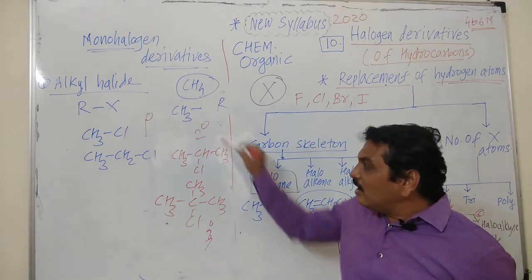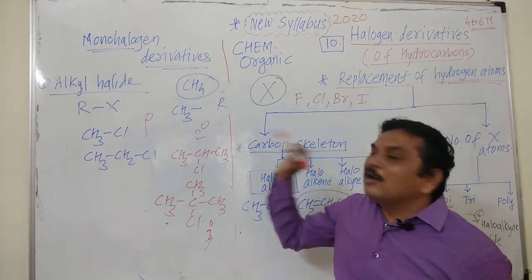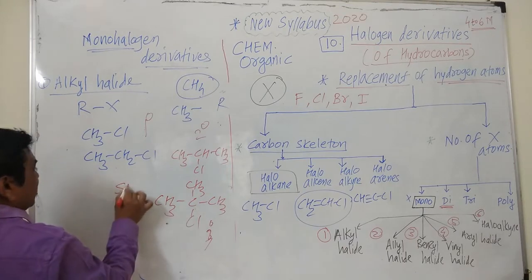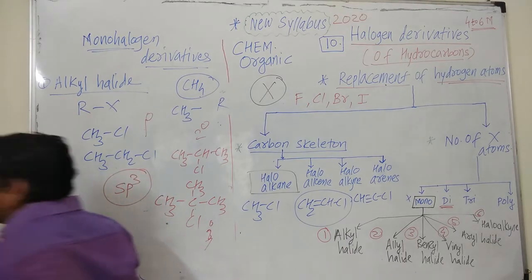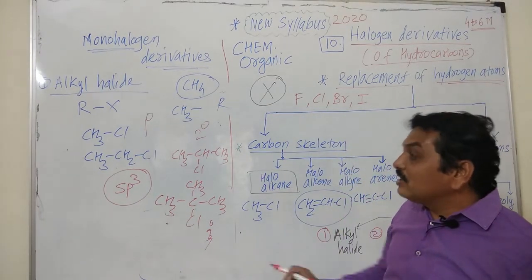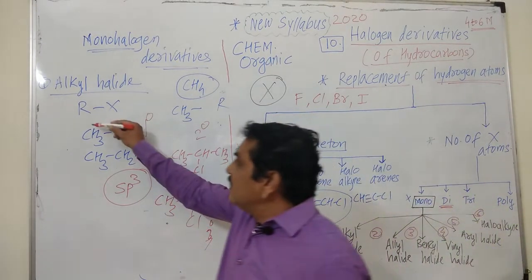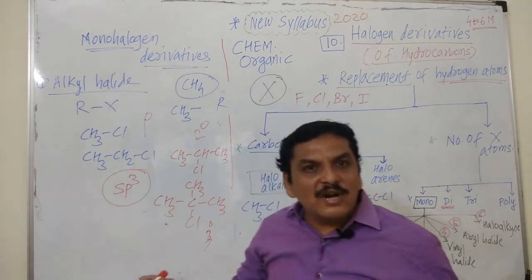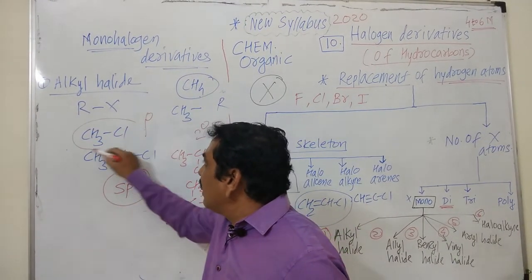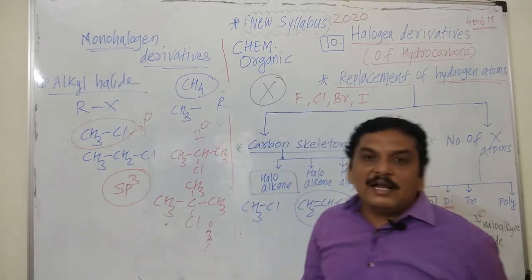But in all these cases of alkyl halide, halogen is directly attached to which type of carbon atom? It is an sp3 hybridized carbon atom, that is, a saturated carbon atom. And we have to identify which carbon atom is primary. If we consider this carbon atom, which is not attached to another carbon atom, hence it is a primary carbon and it is a primary alkyl halide.